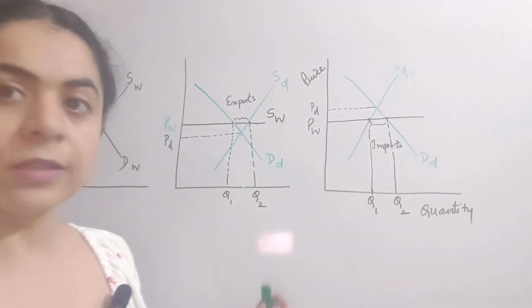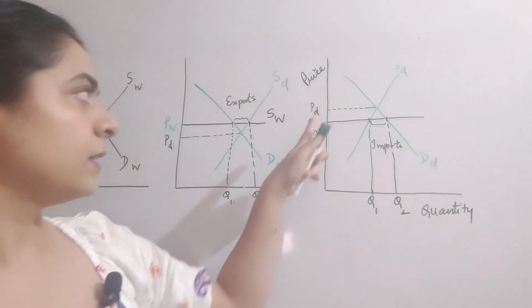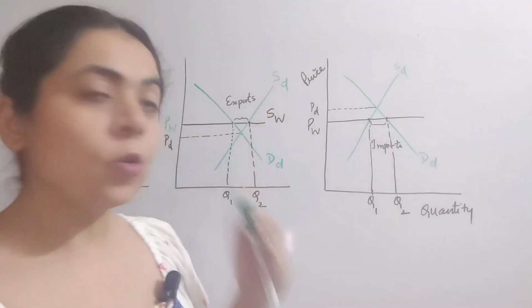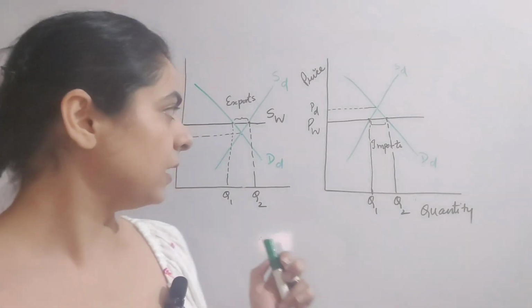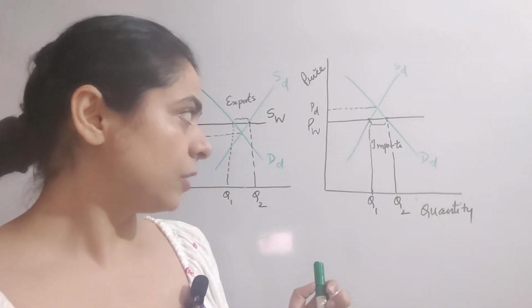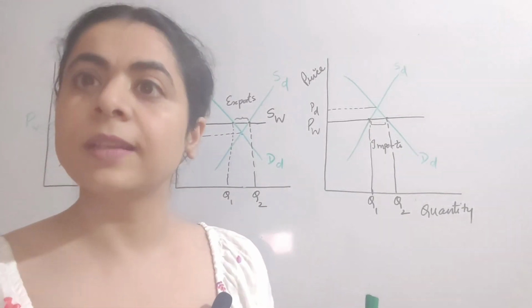So we can conclude here that when the world price is lower than the domestic price under free trade, the good in question is imported.